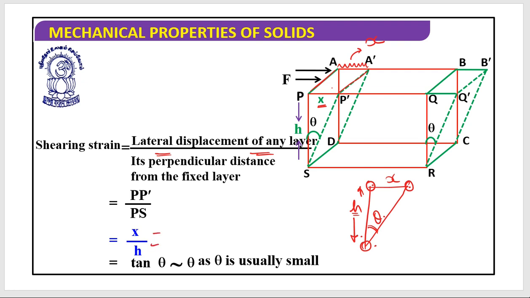From this figure you can also call this tan theta, because when the angle is very small, this is approximately equal to theta, but this could be said to be tan theta, that is equal to x by h. So basically it is the ratio of the displacement of any layer to the perpendicular distance from the fixed layer. That is what we call the shearing stress.